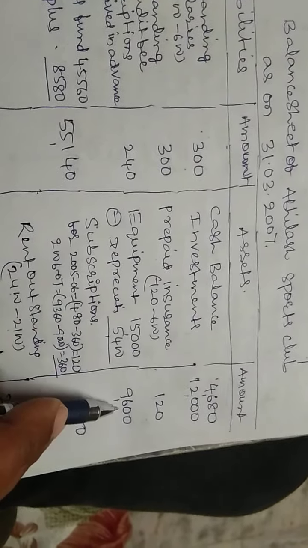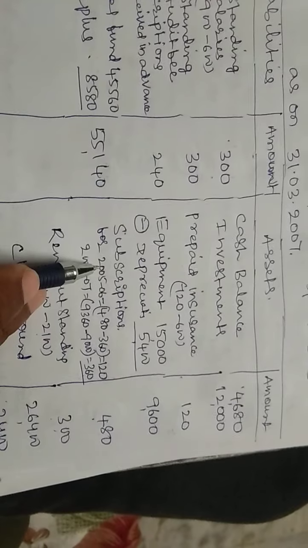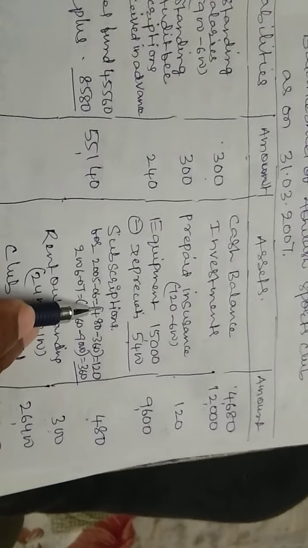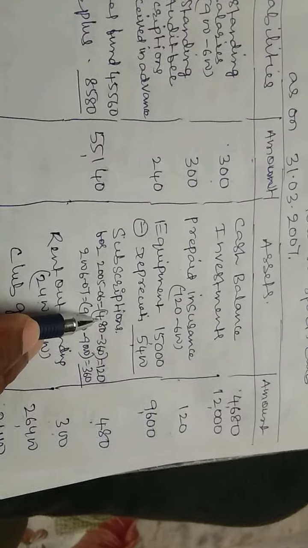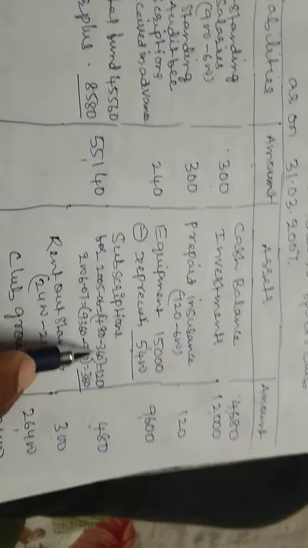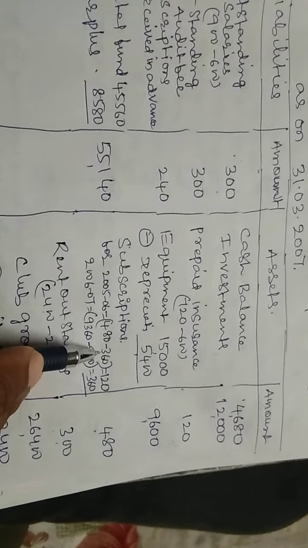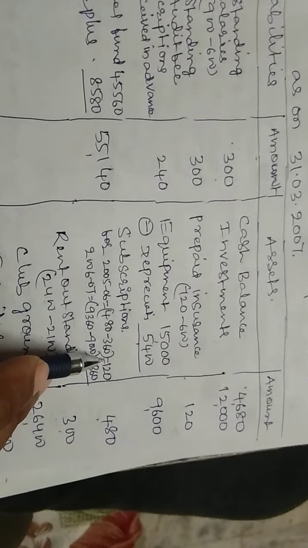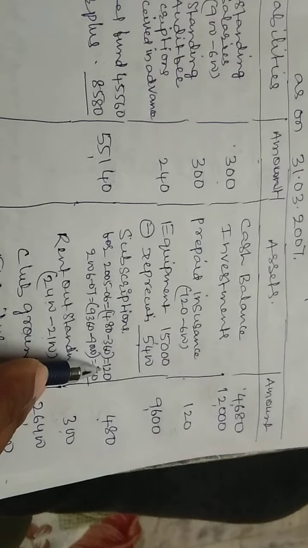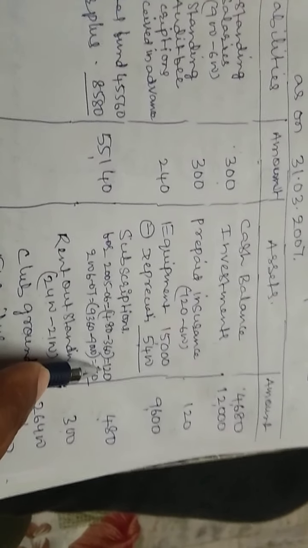Then subscriptions for 2005-06. In the additional information there is an amount of 480 not received, but this year in the receipts column of the receipts and payments account we received only 360. So the remaining 120 we still have not received.